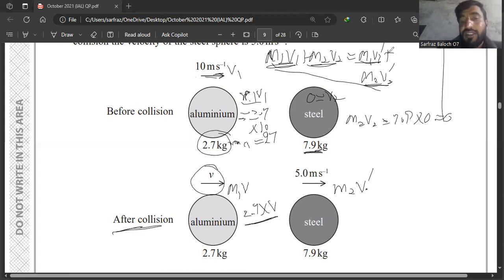Then I will calculate the momentum of the second sphere, which is the steel sphere, having mass 7.9 cross 5, and 7.9 cross 5 has the answer 39.5.